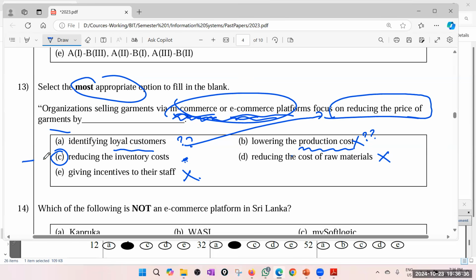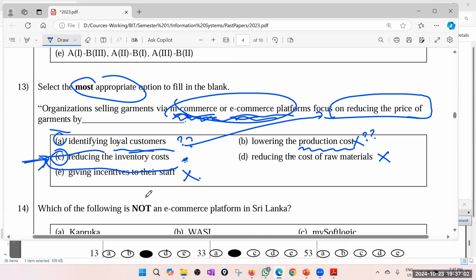I think the better answer is C. So the competition is between A and C, but I'll go for C. I think this has been asked in the past papers also. So usually we can go for reducing the inventory cost means you quickly sell, right? But this is also indirectly correct, but I'll go for C. I'm pretty sure the answer must be A or C, but I'll go for C as the better one.